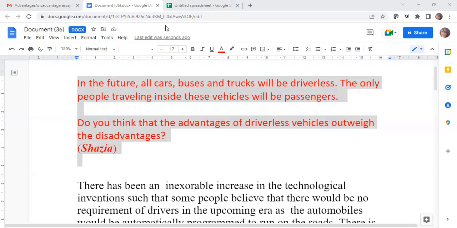In any case you have to compare the advantages and the disadvantages, but how do you know that they are asking for your opinion? Do you think that the advantages outweigh the disadvantages?